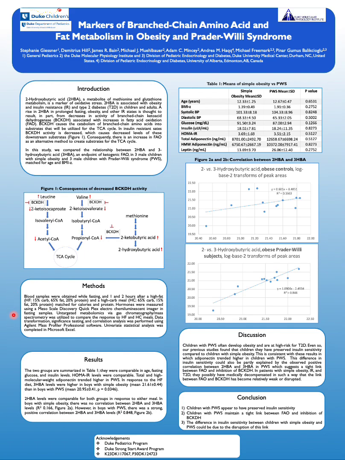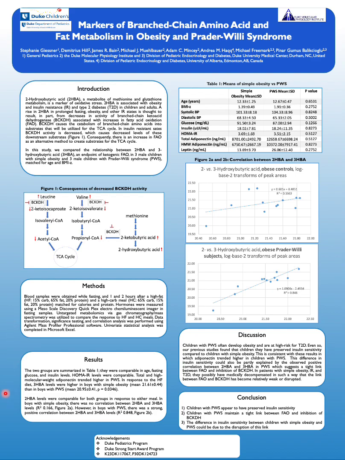Moving on to the methods, we obtained blood samples in these children while fasting and after a high-fat and a high-carb meal. We measured their hormones and performed untargeted metabolomics via gas chromatography and mass spectrometry to compare the response to high-fat and high-carb meals. We performed data transformation, significance testing, and correlation analysis, as well as univariate statistical analysis.